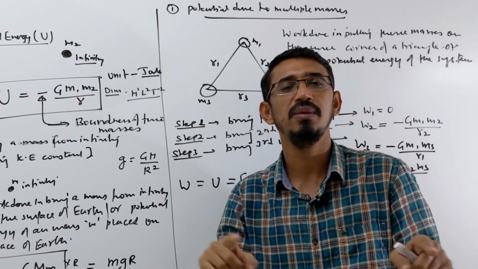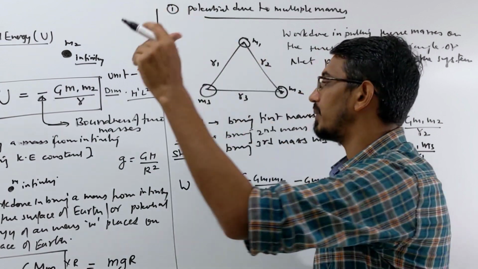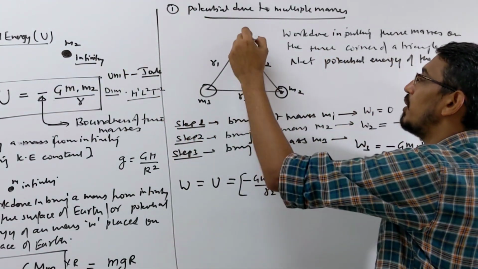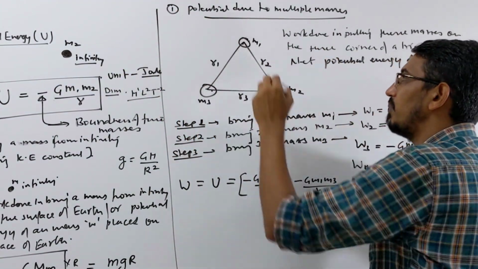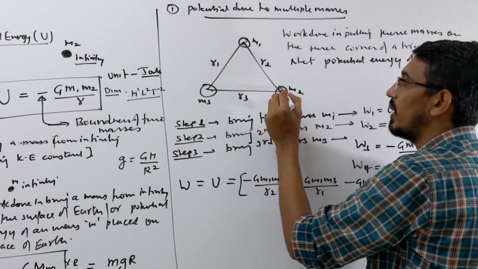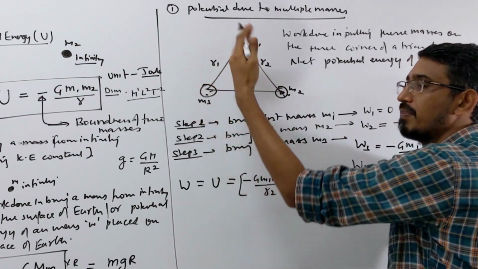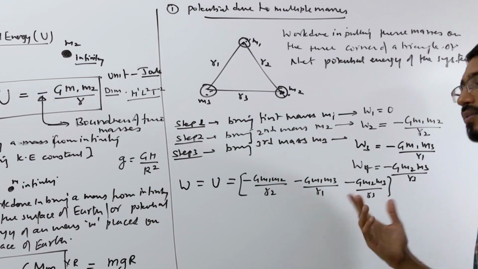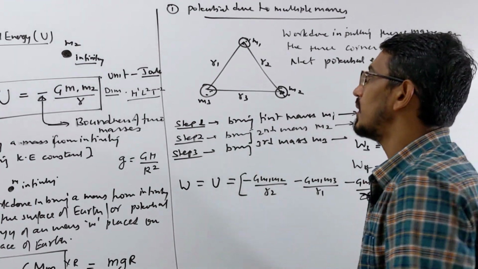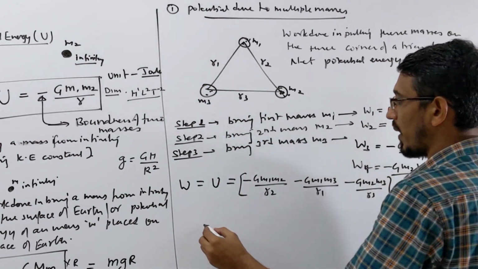Just you have to calculate how many pairs are there, okay? Look here, directly without writing this thing. When you put three masses here, how many pairs we have? One pair between these two, one pair that, and one pair is what? That. Three pairs we have, three energies, that's all. Done. Correct. Suppose the same question is asked for a square.